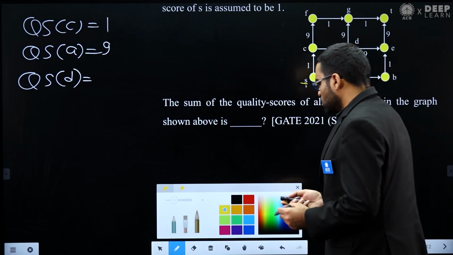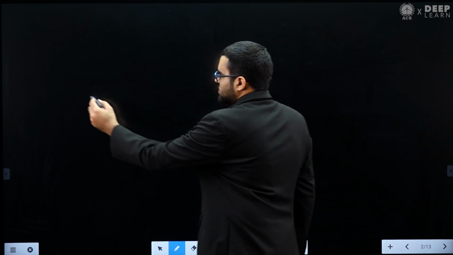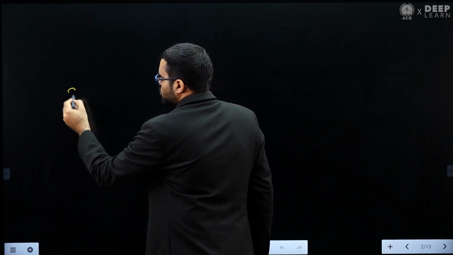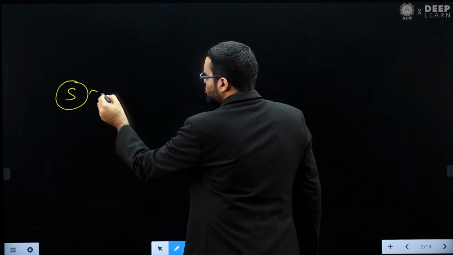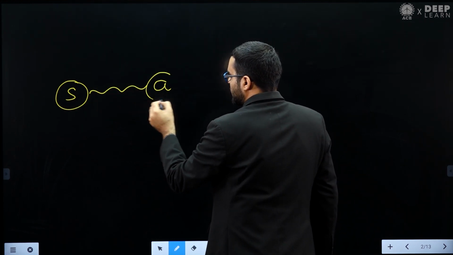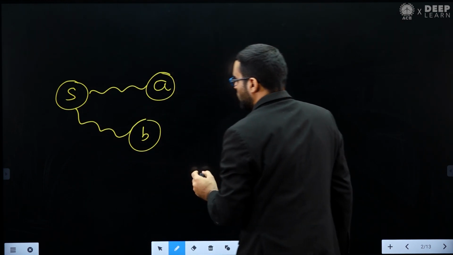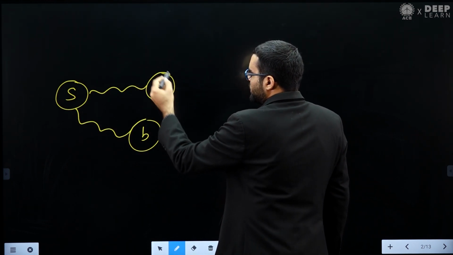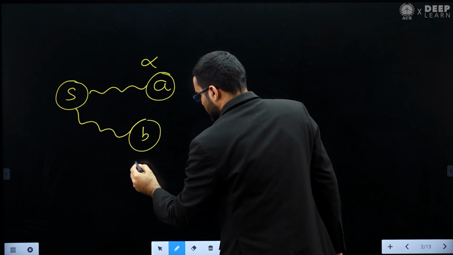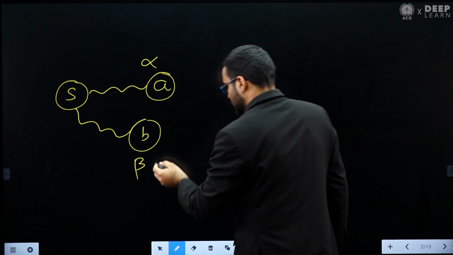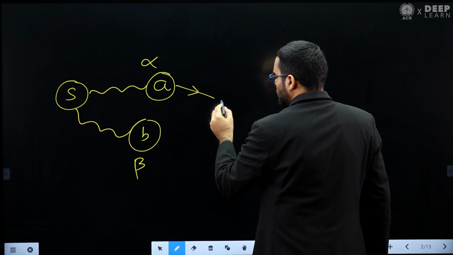So what I want to say is this. Let's assume that this is your source vertex, and from the source vertex let's assume this is some vertex A. Similarly, from the source vertex, let's assume this is some vertex B. Now let's assume you already know the quality score of A, which is alpha, and you already know the quality score of B, which is beta. Now let's assume there is an edge from A to C.